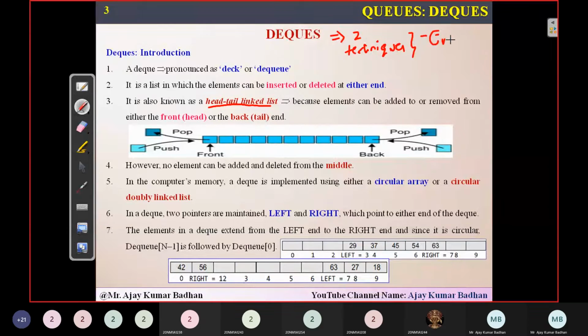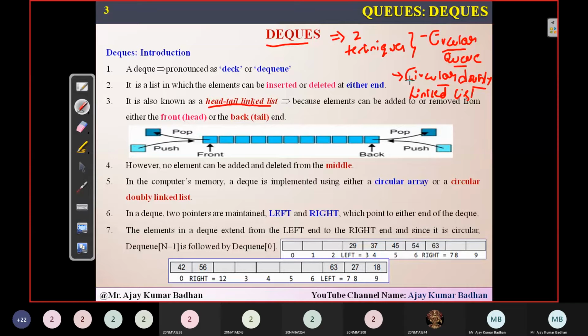One is the circular queue. I think you might know about the circular queue now because in the previous session we discussed it. And apart from that, there is another technique we can use, that is the circular doubly linked list. So these are the two techniques we have. Using these techniques, you can implement this particular concept called DQs. Either you can use circular queues to implement this DQ, or you can use a circular doubly linked list to implement it.